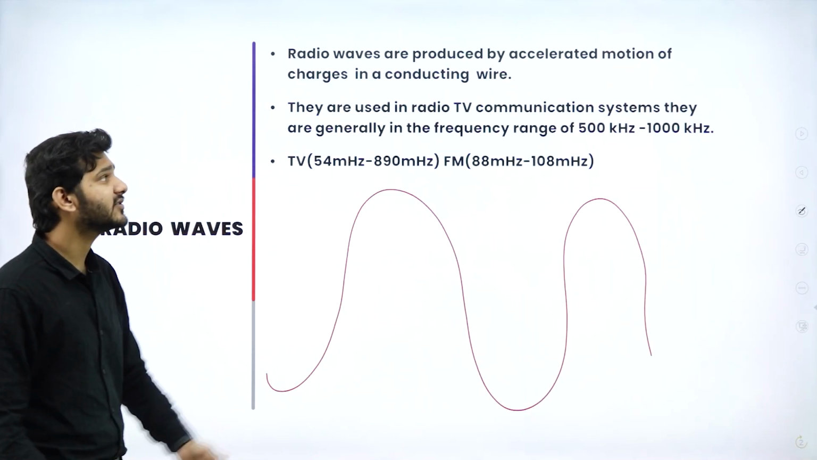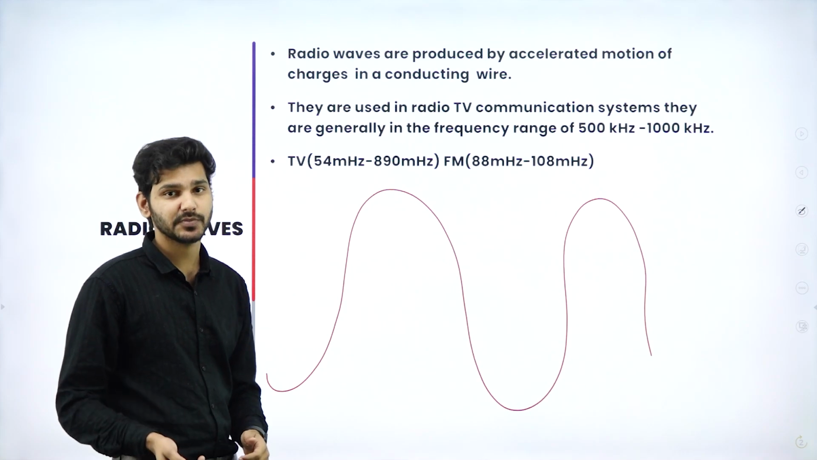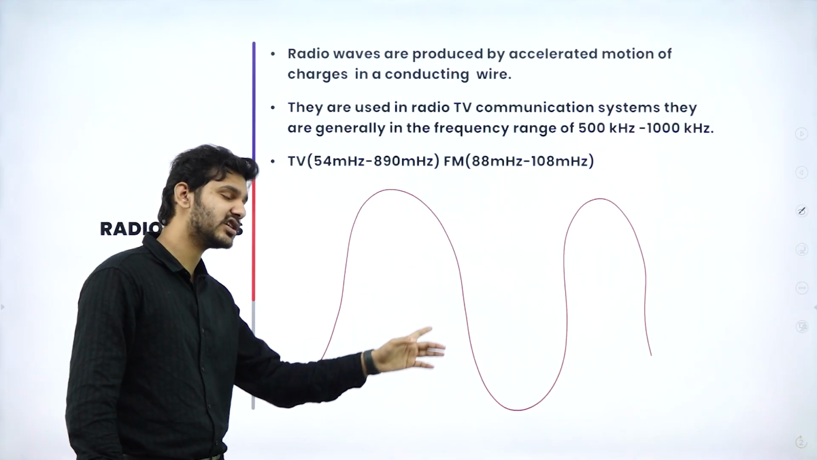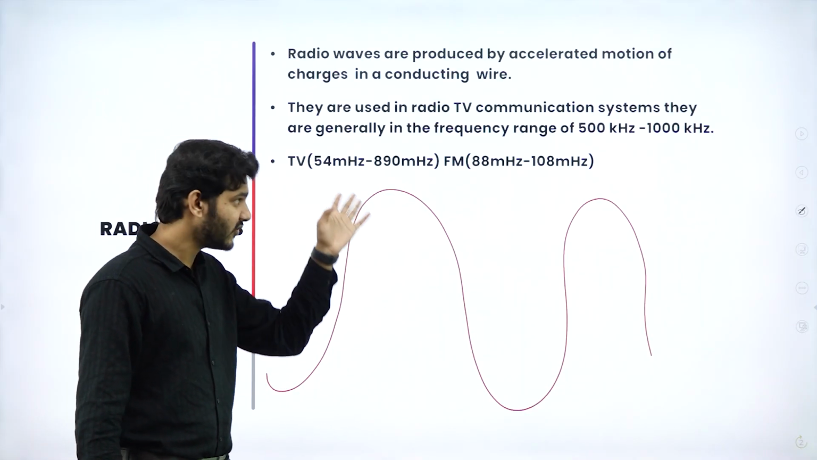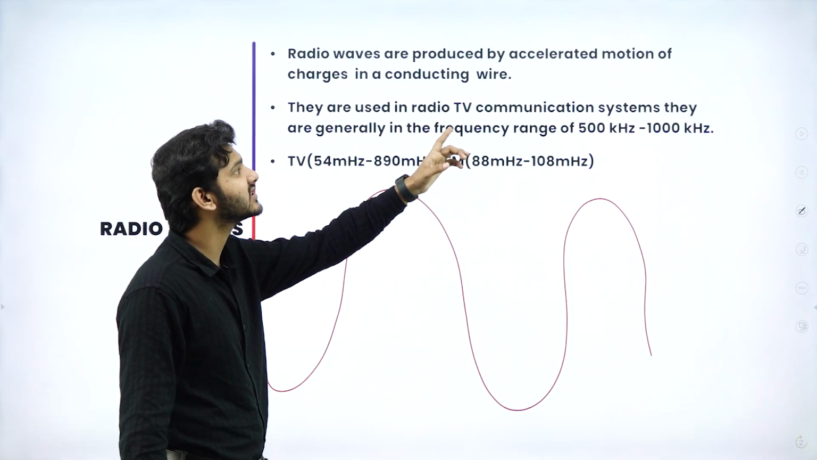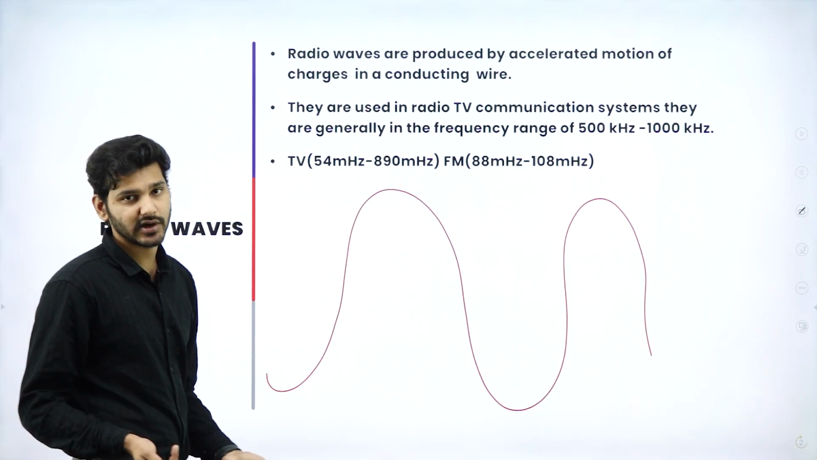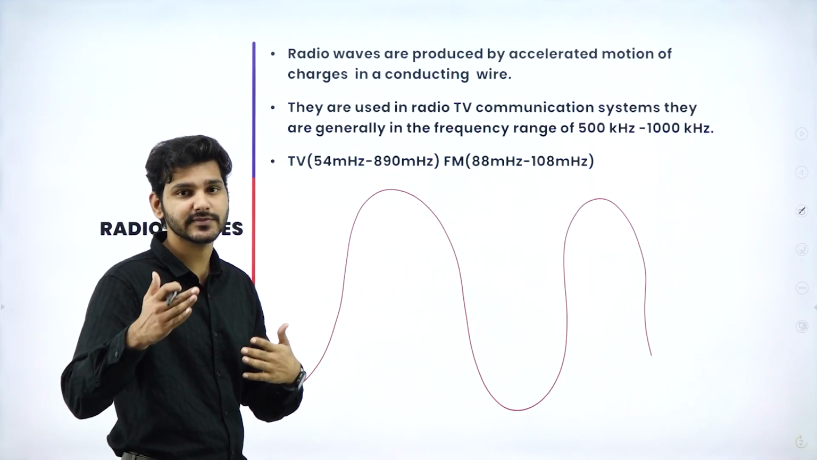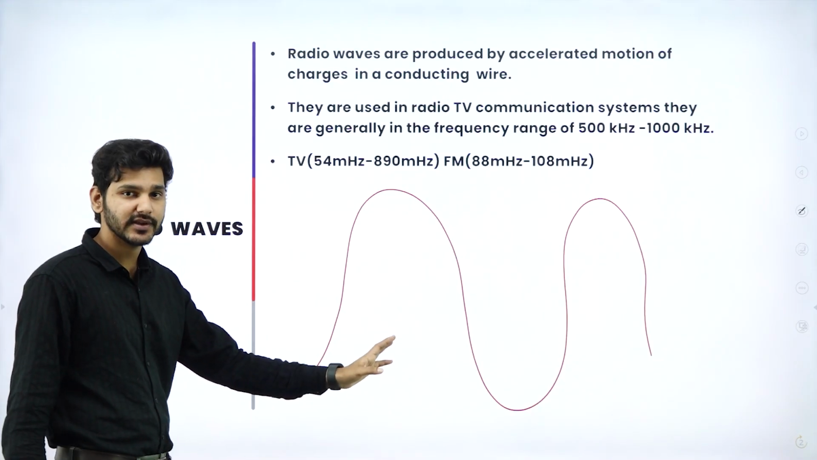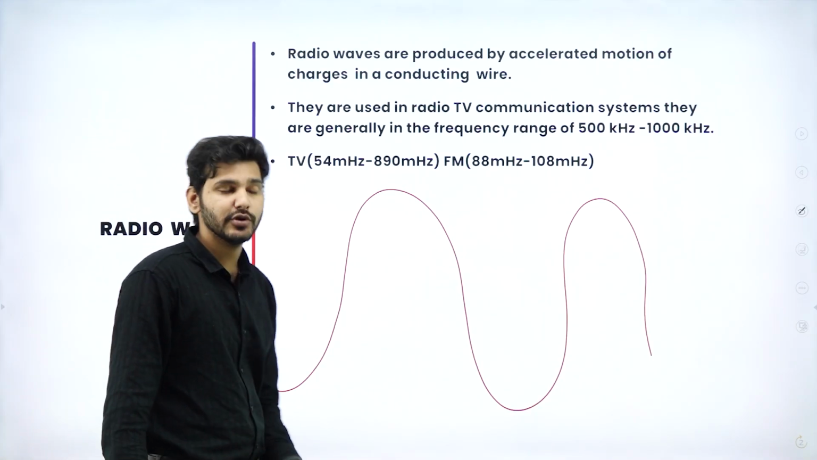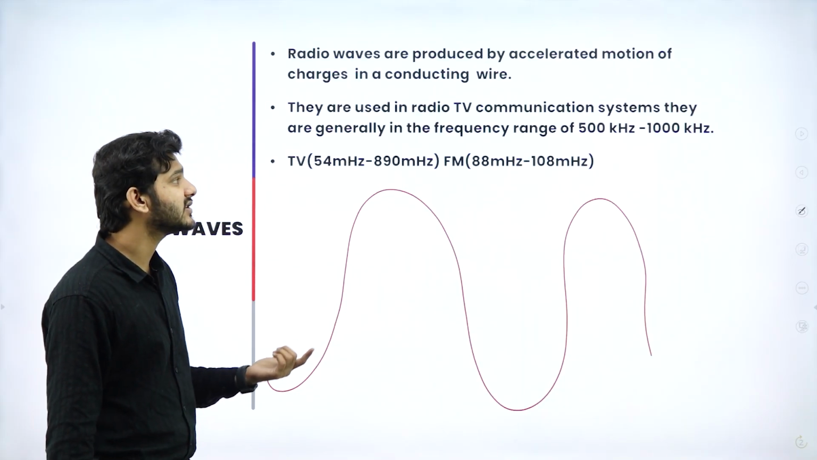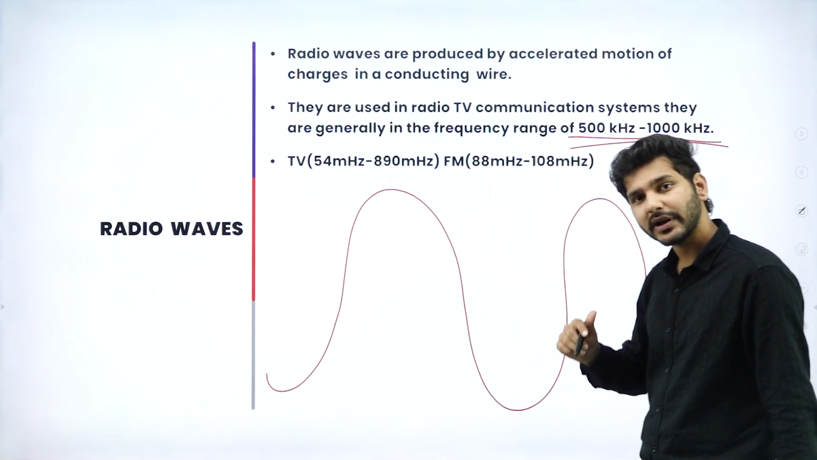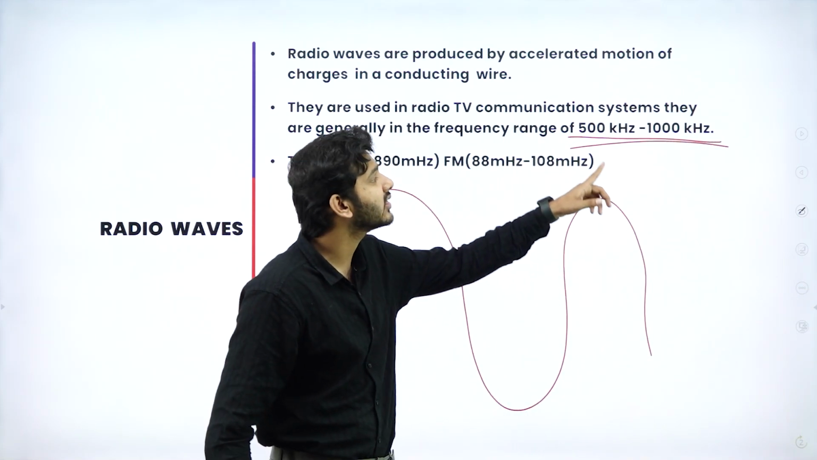So basically, radio waves are just simply accelerated charged particles. Again, I told you EM waves are produced by accelerated charged particles, and radio wave is nothing but a part of EM wave. So radio waves are produced by accelerated motion of charges in a conducting wire. When we accelerate any charges inside a conducting wire, it will produce waves, and it just so happens to be radio waves. They are used in TV communication systems, and they are generally in the frequency range of 500 kilohertz to 1000 kilohertz.